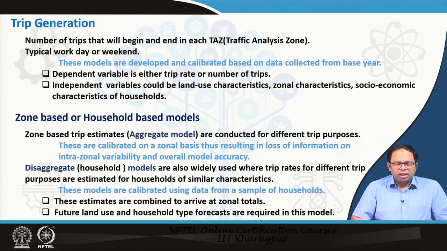Future land use and household type forecasts are required for this kind of model. That means based on different kinds of households, the number of households in this particular zone, and the total land use, which may be telling us what kind of commercial area, what kind of residential area is there, we can determine how many households or how many other trip generators are there, and that leads to total estimates of trips that are originating from a particular zone.